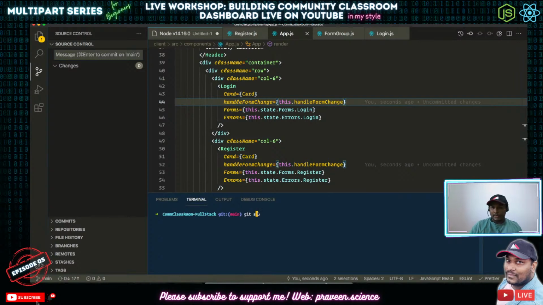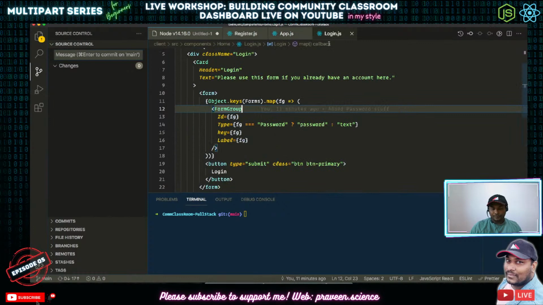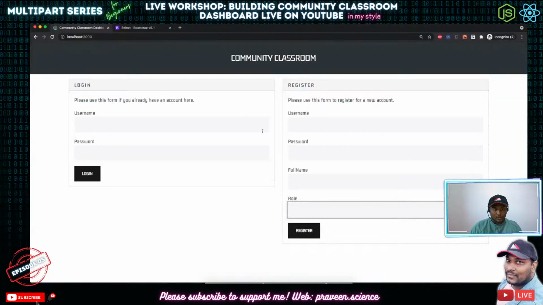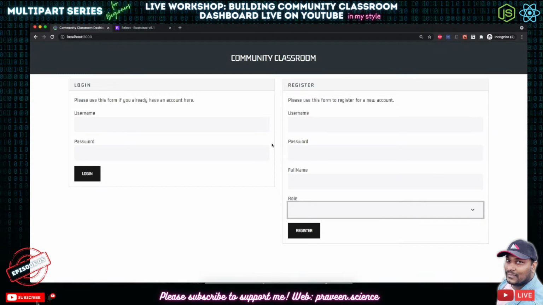Cool. So the next thing that I'm going to do here is, we don't need the form group anywhere. So all these things look good. Sorry, I'll just put my face somewhere else. So yeah, I've hidden my face. So now you can see this page, right? So this looks really cool. And thank you, Itasha. I hope it looks good.